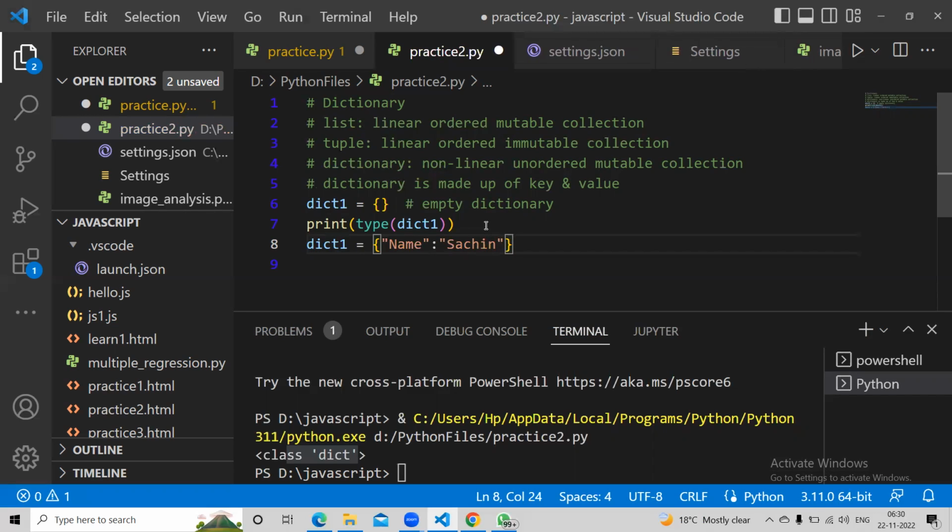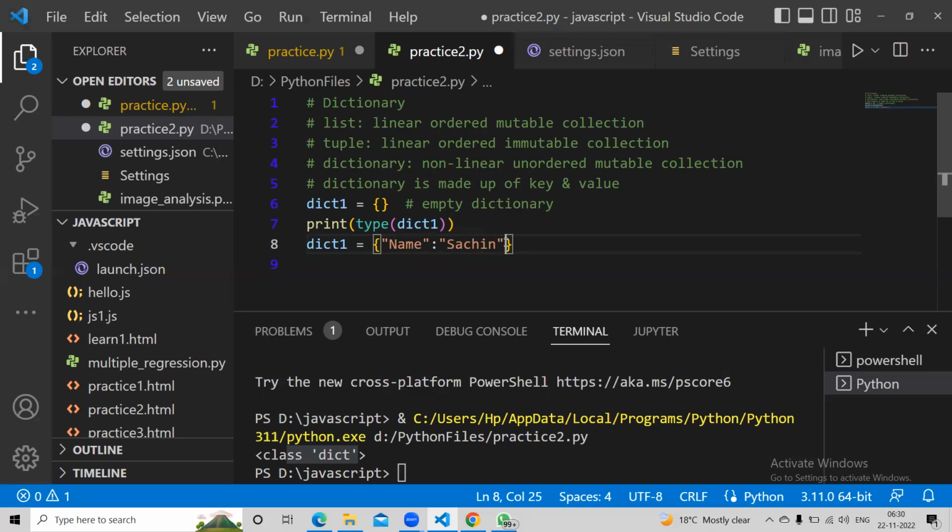Both are strings, so we have to give them in quotation marks. So both need to be given in quotation marks, very much like strings. The two strings together form one entry in the dictionary. So it is key colon value.